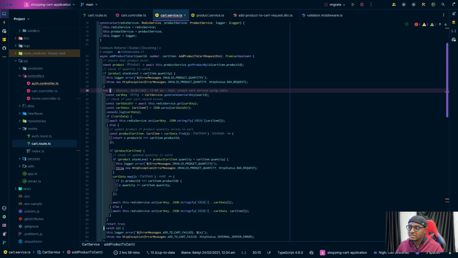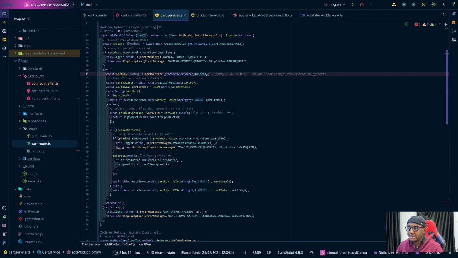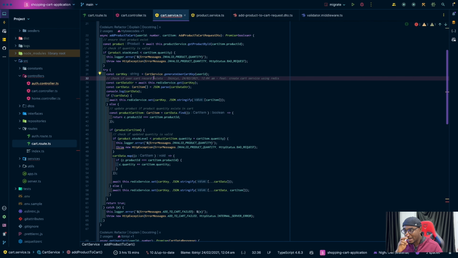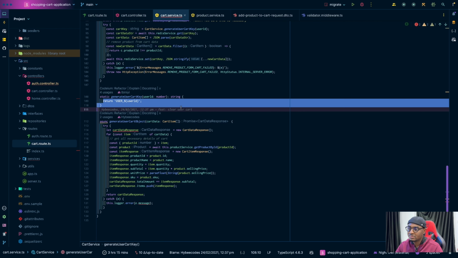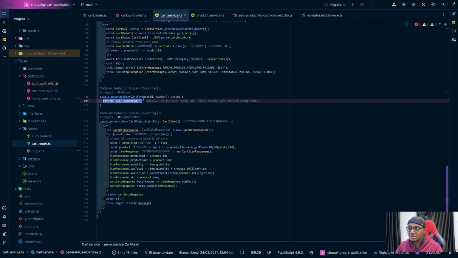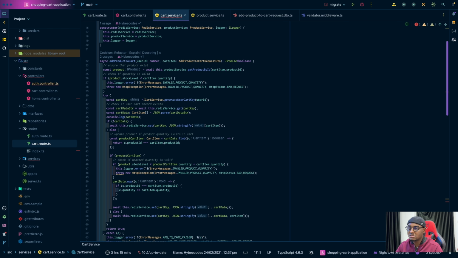I mean, sorry, if there's enough quantity, then because I'm storing it in Redis, right, I need to generate a cart key for the user, right? So the idea was that every user will have a cart object that is stored in Redis, and there's a key that is being used to store the cart object. And I used this function to generate the cart key. Where is it? This one. Right. The reason why I did this is so that if ever we want to change the way that cart key is generated, we don't have to touch existing code, right? And also because this function is being called multiple times.